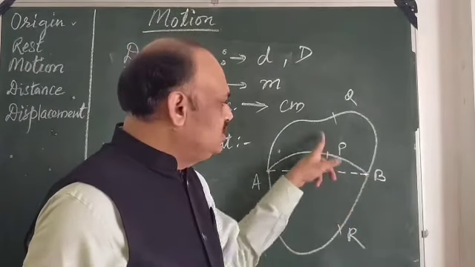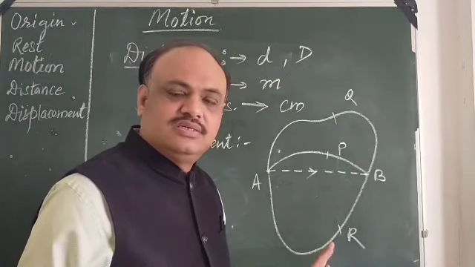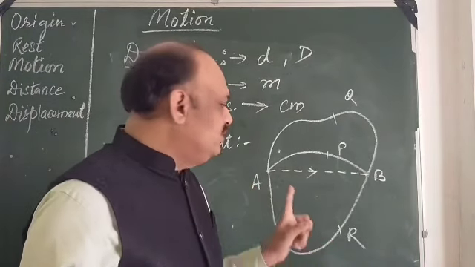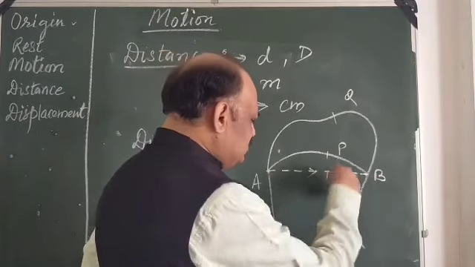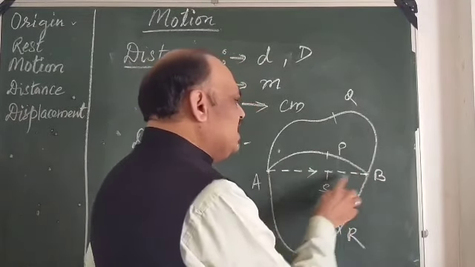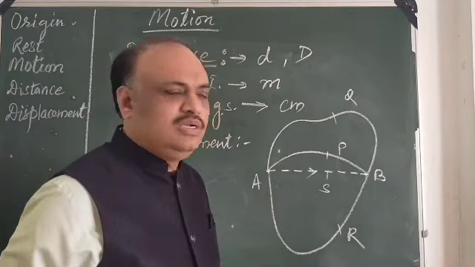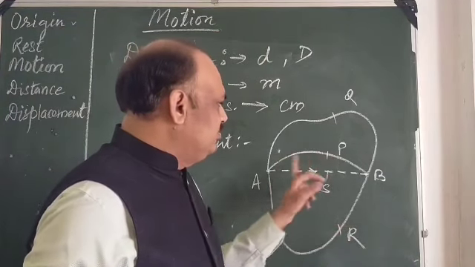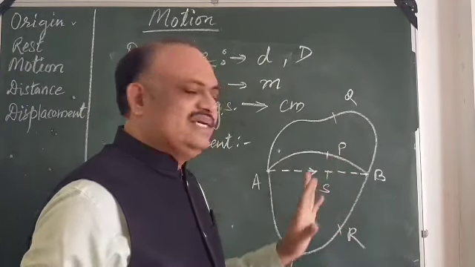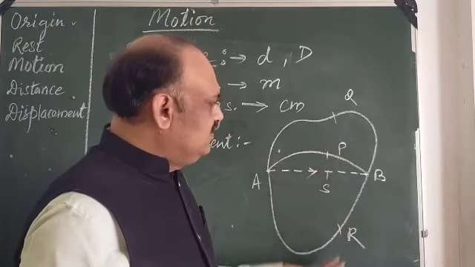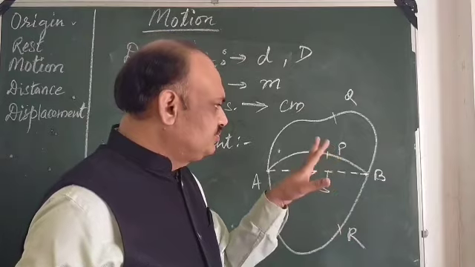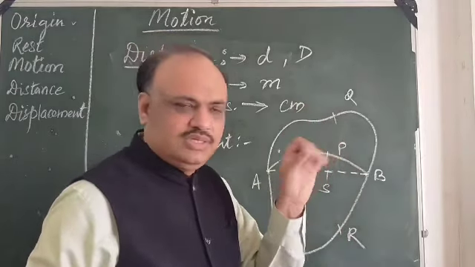So all these four are distances, but the displacement is only this particular path. You can name it as, suppose, S. So AB is a displacement, and P, Q, R and S are distances. This is the basic difference between distance and displacement.